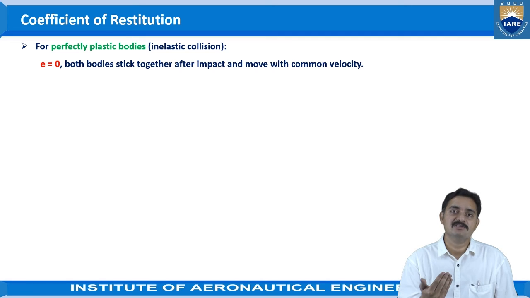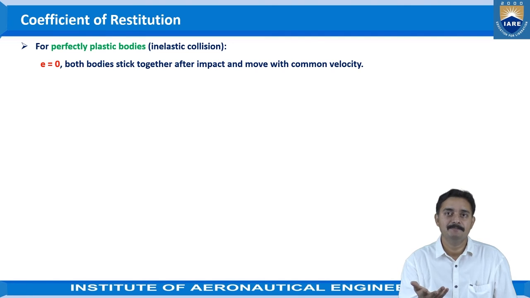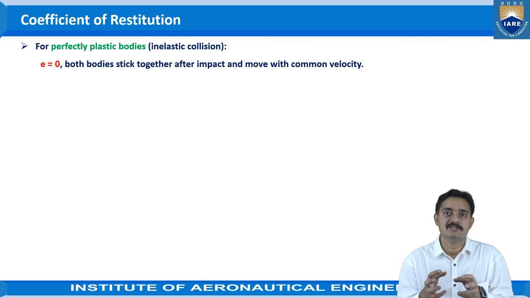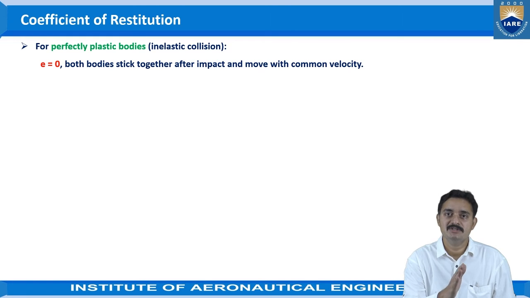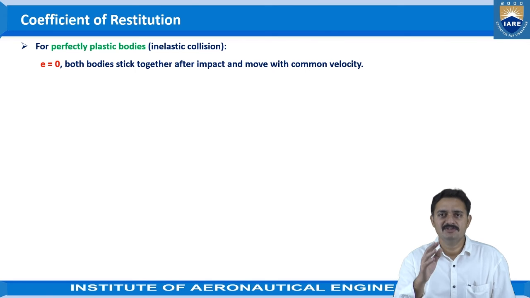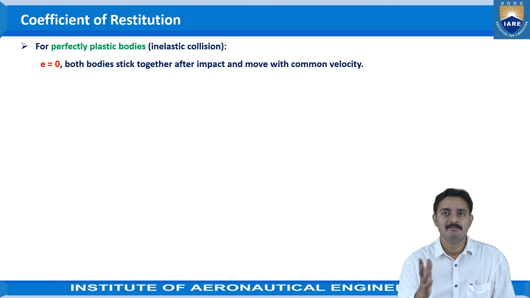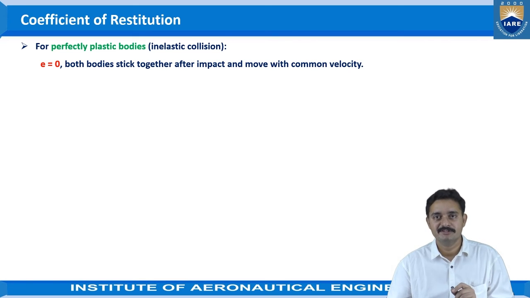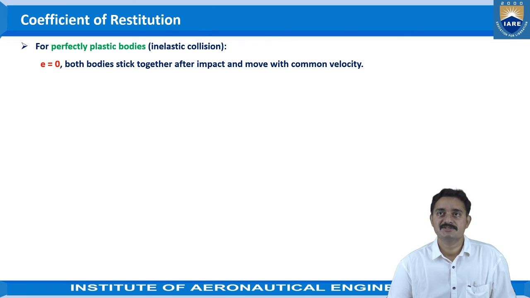So what happens? Both will be moving combinedly. That means there won't be any difference between the final velocities of these two objects. The final velocities of the objects are the same. So V2 is equal to V1. Hence, we can say that V2 minus V1 would be 0. That's the reason the coefficient of restitution E would be 0 divided by U1 minus U2, so the answer is 0. Hence, for inelastic collision, the value of coefficient of restitution is 0. Both bodies stick together after impact and move with a common velocity.